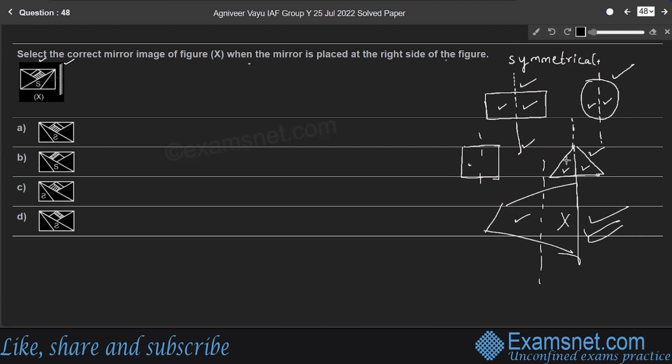So let us draw the image of the given figure. I'm just showing a bit enlarged figure here, an enlarged image. Here is a rectangular part. Here is the right side of the figure, so we'll consider the right side, below the diagonal. Here the diagonal will be like this, from top left to bottom right. In the original figure, it is top right to bottom left. So it will be reversed in the image part. So the diagonal also will be reversed.